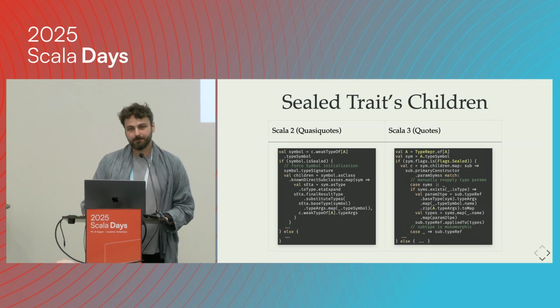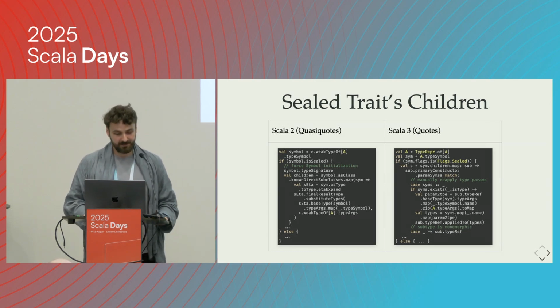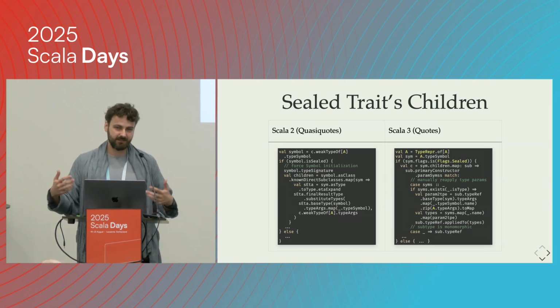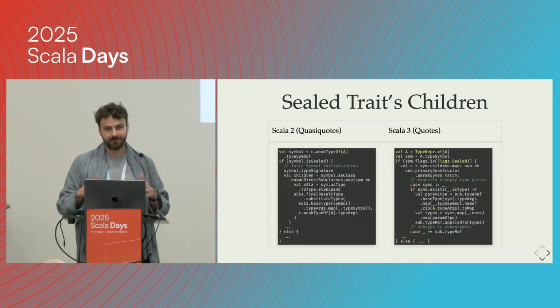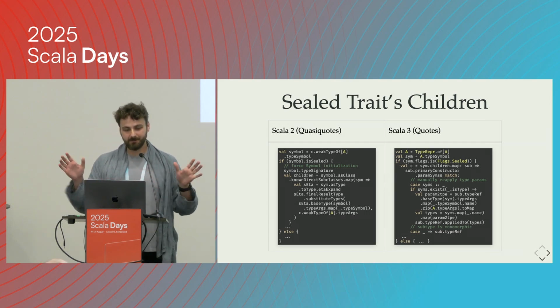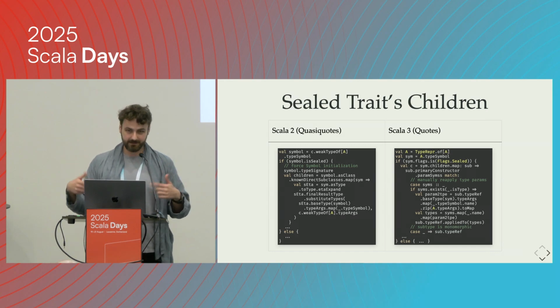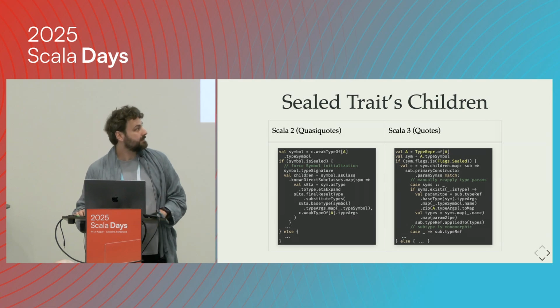Well, on both Scala 2 and Scala 3, we'll have a lot of fun, because we will usually get the symbols for the children, which are raw trees with no types applied, and then we have to manually reapply the types. With Scala 2, there are some features. As you can see, we have a lot of code.